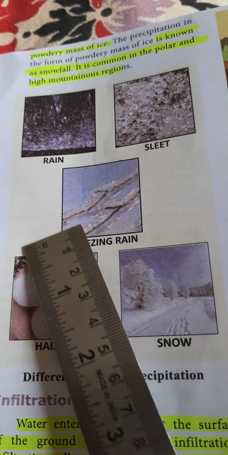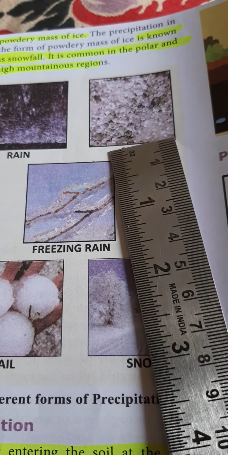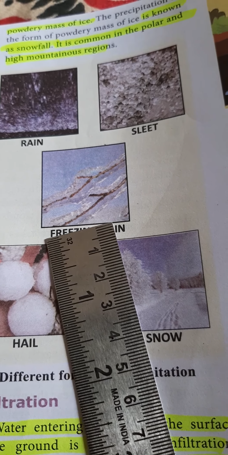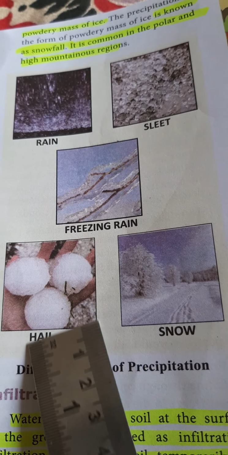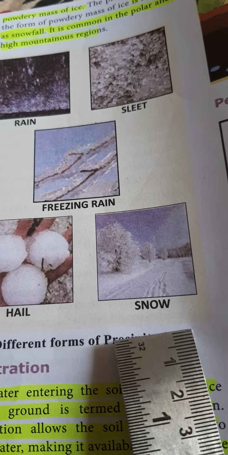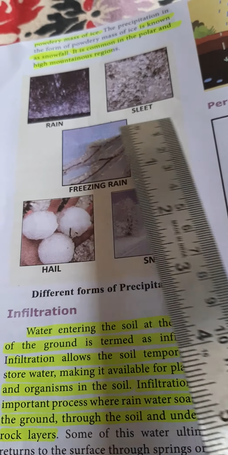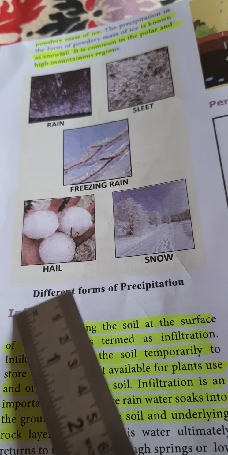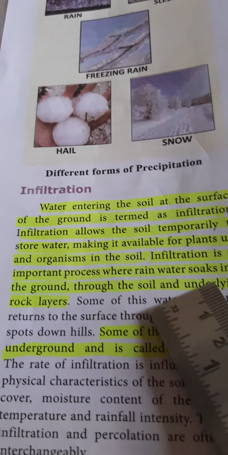See this picture: rain, this is sleet, icy droplets, freezing rain, hail, balls of ice. See the balls of ice, that is called hail. And snow is freezing. These are the different forms of precipitation: rain, sleet, freezing rain, hail and snow. What are these? These are the different forms of precipitation.